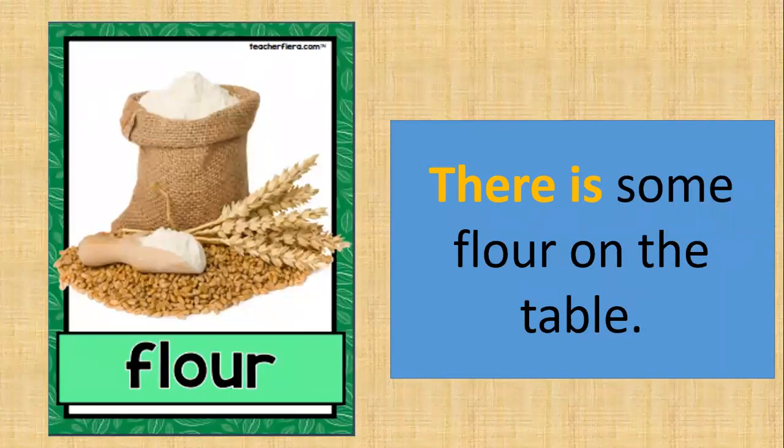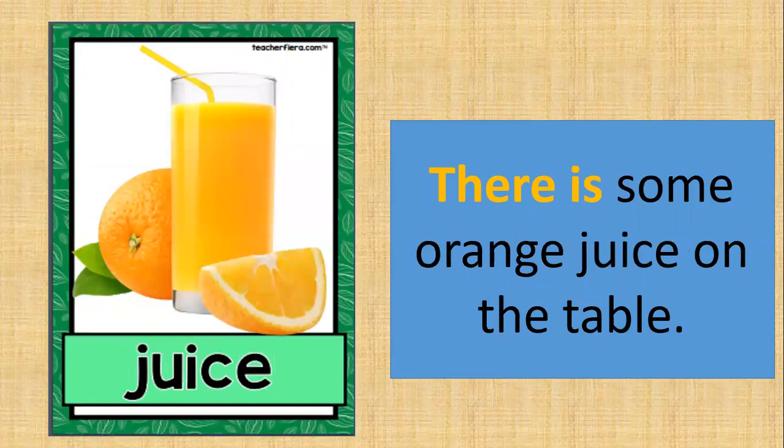First, flour. Tepung. Boleh tak awak mengira tepung? Tak boleh. So you use there is. There is some flour on the table. Next, juice. Boleh tak awak mengira jus? Jus ke air ke, awak tak boleh mengira. So you use there is some orange juice on the table.